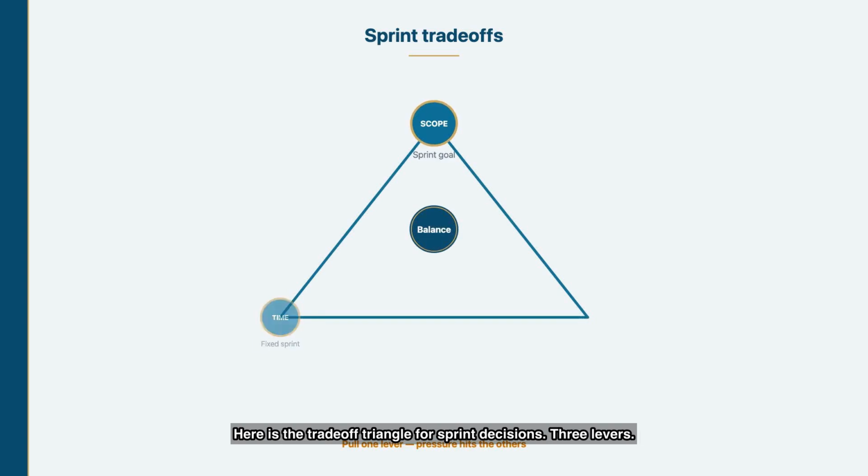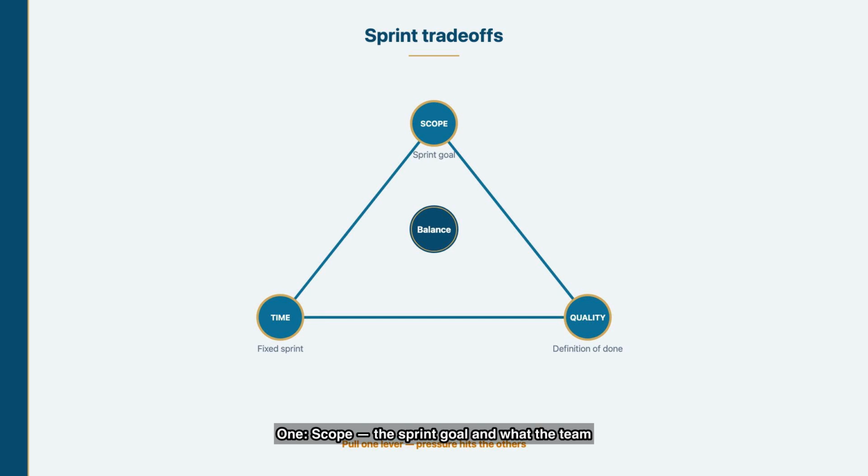Here is the trade-off triangle for sprint decisions. 3 levers. 1. Scope, the sprint goal and what the team committed. 2. Time, the fixed sprint length you do not extend. 3. Quality, the definition of done the increment must meet. Expand one lever but keep the others fixed and something breaks, usually quality or the team's weekends.